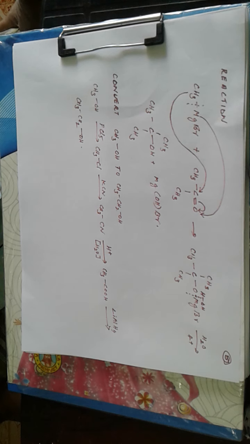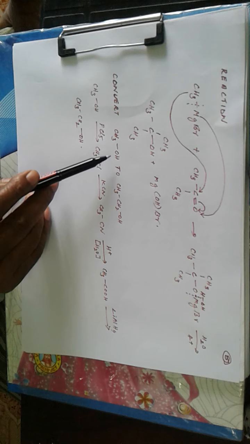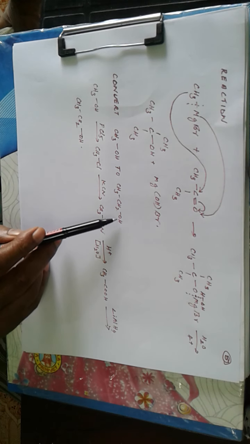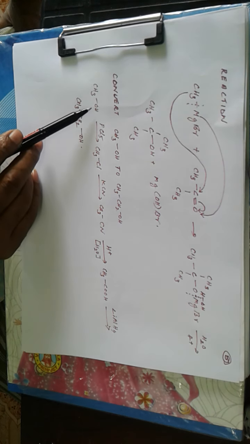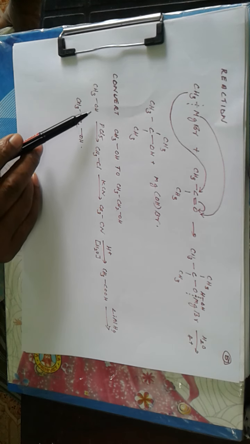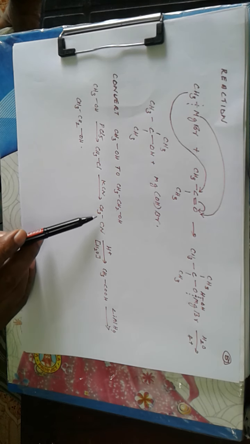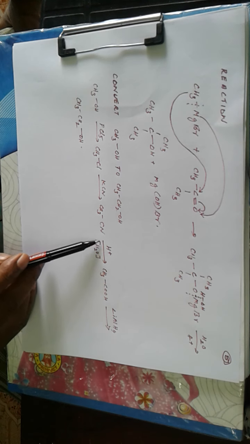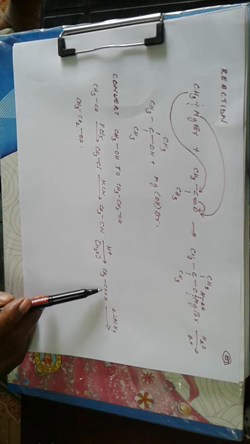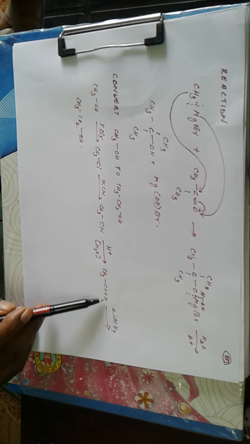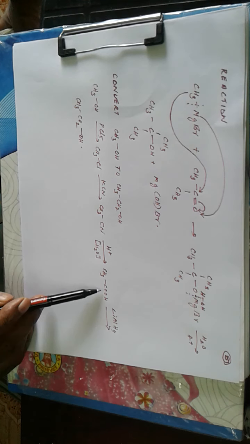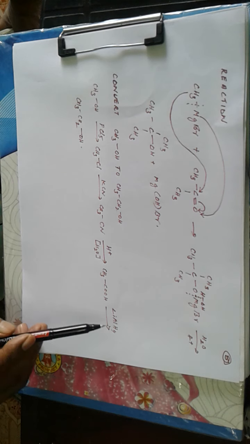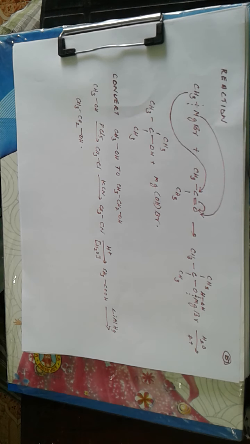Now ascending an alcohol, we have seen this method earlier. I am just repeating this. For a conversion of CH3OH to CH3CH2OH, CH3OH plus PCl5, you replace OH by Cl, then potassium cyanide, you get CH3CN. Hydrolysis of cyanide, as we have seen earlier, will give a carboxylic acid, then this acid can be reduced to CH2OH. COOH can be reduced to CH2OH using lithium aluminum hydride. So much about the conversions and exercises.